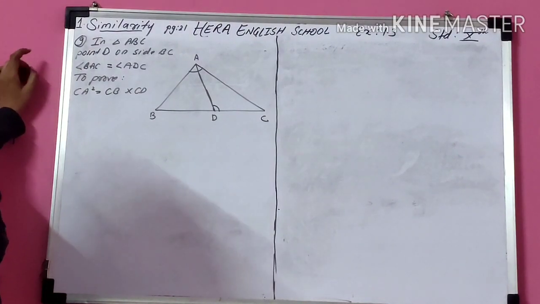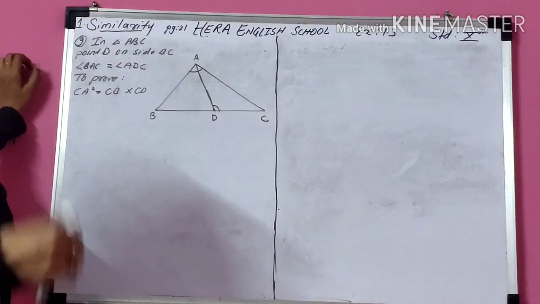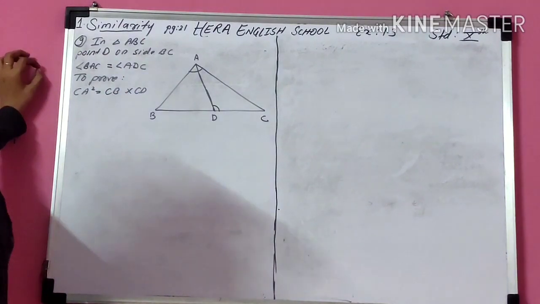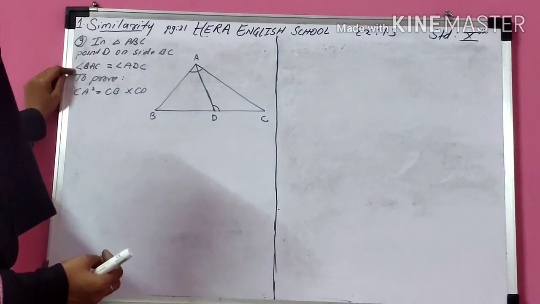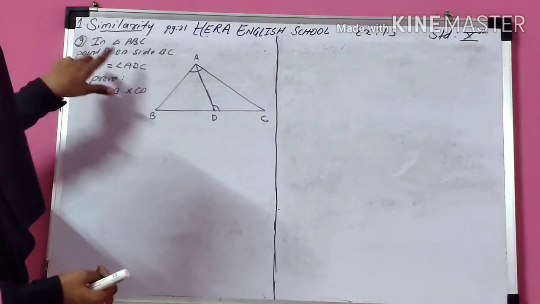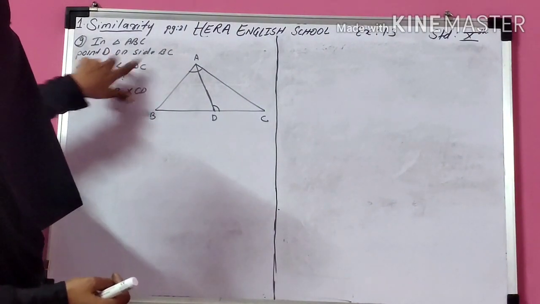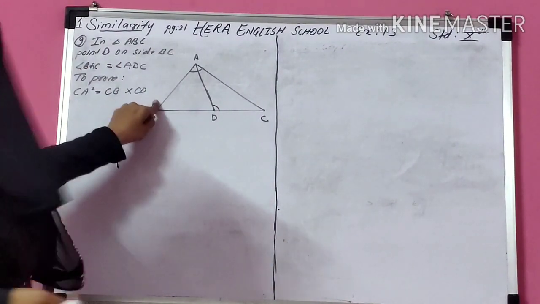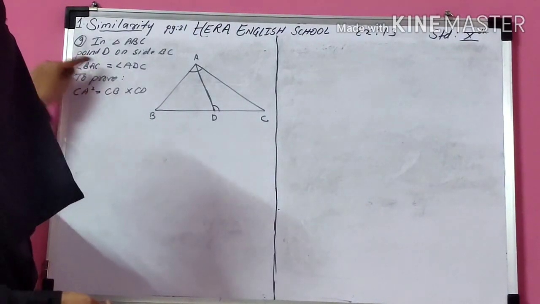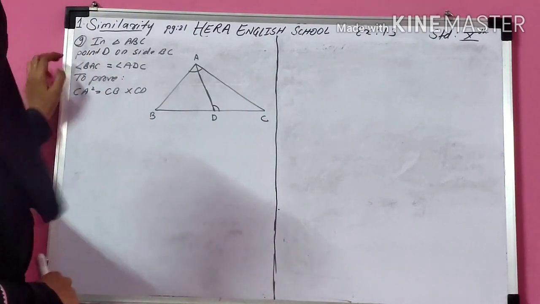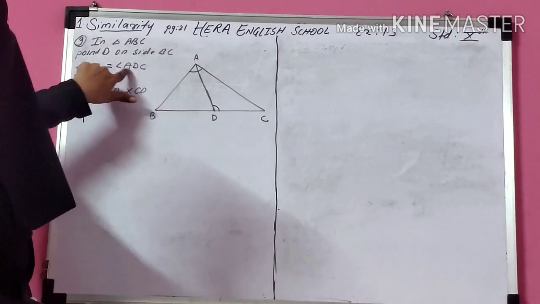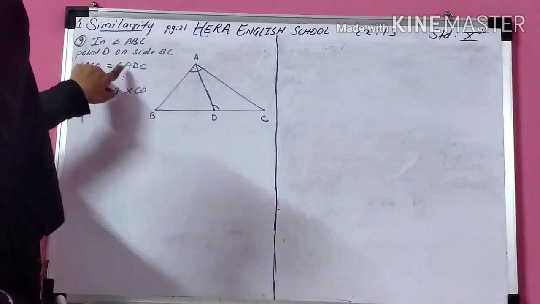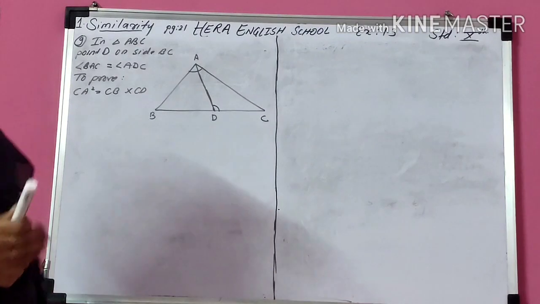As I told you, the triangle names are given in the question in the form of angles in this type of proof. From the question you have to select which two triangles you require. So I observe this angle BAC, they have given ADC. So I take these two triangles. If I prove these two triangles are similar, then the corresponding sides are in proportion, because the question is about the corresponding sides. From the angle names, I choose these two triangles. So first of all I have to prove these two triangles are similar. If these two triangles are similar, then corresponding sides are in proportion.